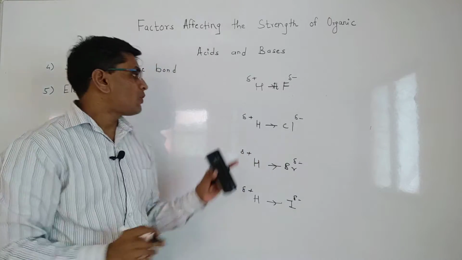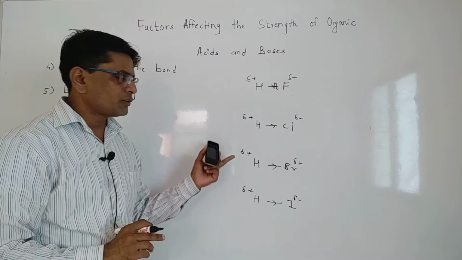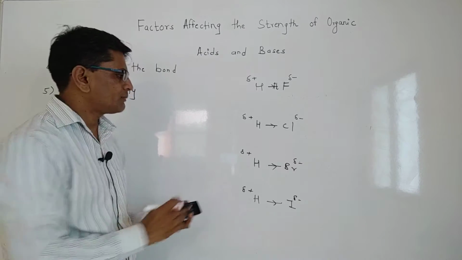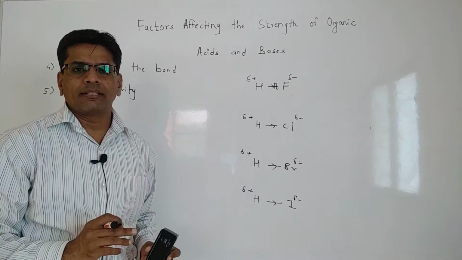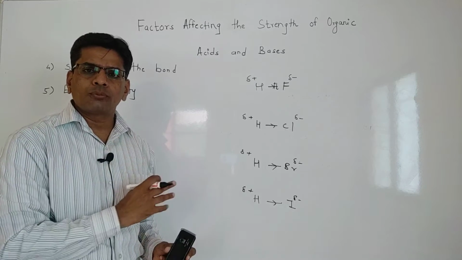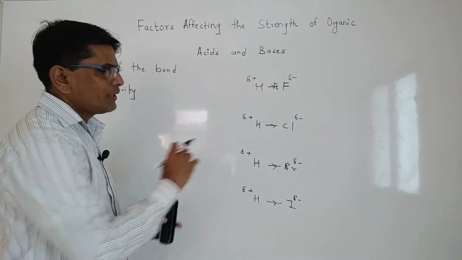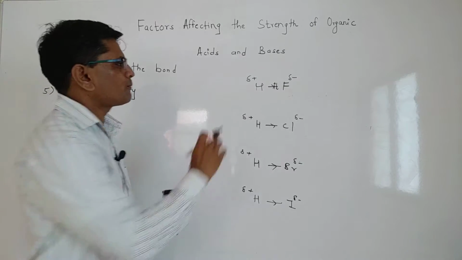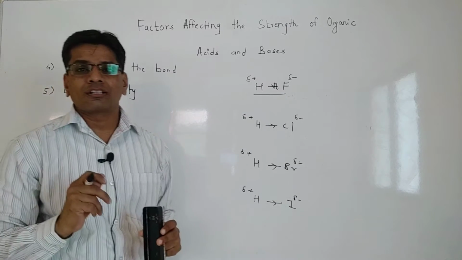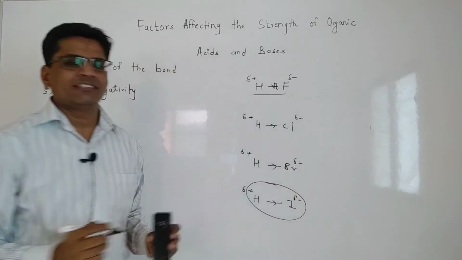That means all these are acidic in nature when they have the positive charge, and you know that these are all acids, they are acidic in nature because they can give the H plus ion. Now, my question is, out of these 4 molecules, which is strongly acidic? When we consider the strong acid, most of the students will give the answer hydrogen fluoride, but that is wrong. The highly acidic molecule is hydrogen iodide.